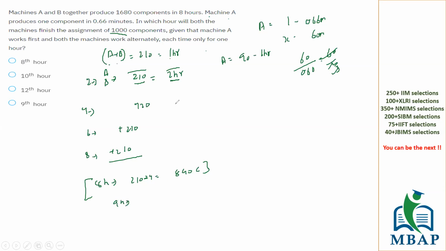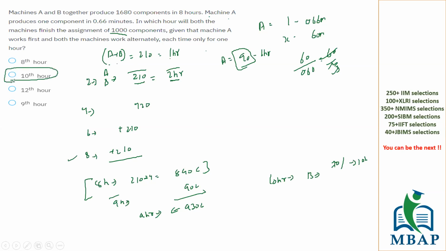In the 9th hour, who's coming? A is coming. A is making how much? 90 more components. If I add 90 to 840, the value will become 930. So 930 components are produced in 9 hours. In the 10th hour, who is coming? B is coming. So the remaining 70 components will be done in the 10th hour when B is working. So overall, 8 hours have been taken, then 9 hours, and in the 10th hour the whole work will be completed. Can we say the answer for the given question is going to be 10 hours? All of you.